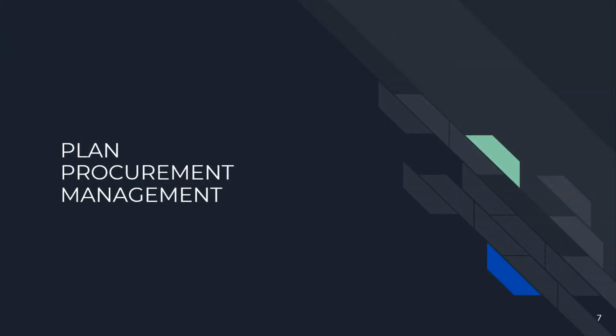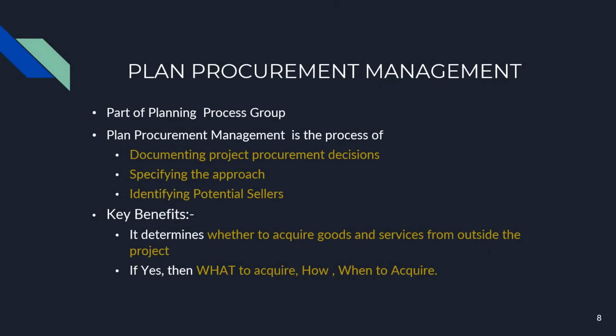So let's understand the first process of project procurement management, which is plan procurement management. Keywords for understanding plan procurement management are: it is a part of the planning process group. Plan procurement management is a process which has three main functions. First, it documents the project procurement decisions. It specifies the approach and it identifies the potential sellers.